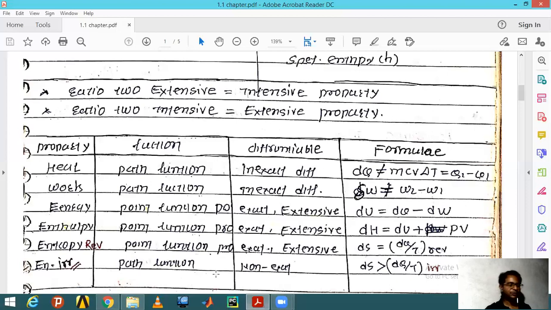And there are two things here. Whatever is a path function is not a property of a system, and it is not exactly differentiable. Whatever the properties of the system are, they are exactly differentiable, and they are point functions.